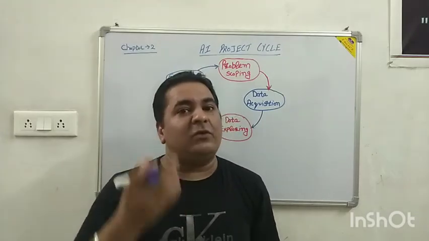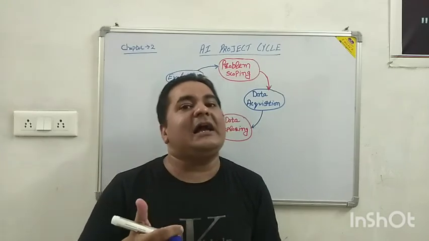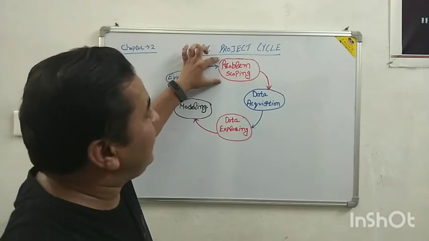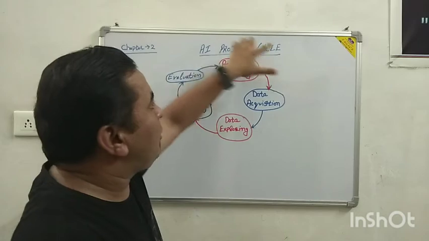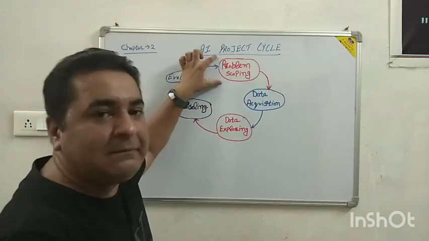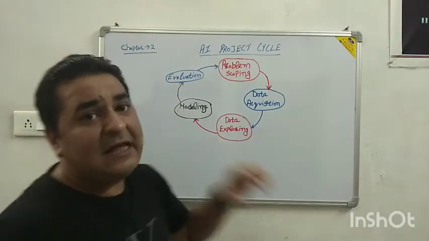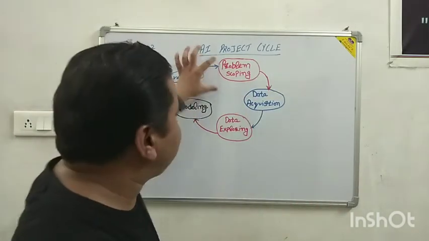Scoping means visualization of an object, or scanning a particular object to solve our problem. This is known as problem scoping. The first step of the AI project cycle is problem scoping, and it is the first phase of the AI project cycle.